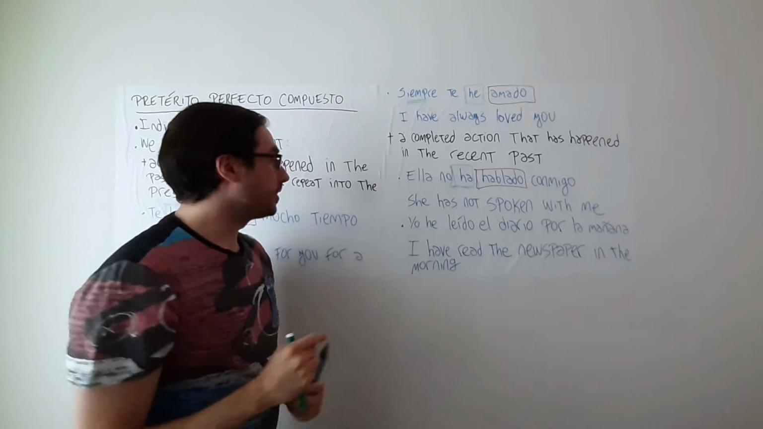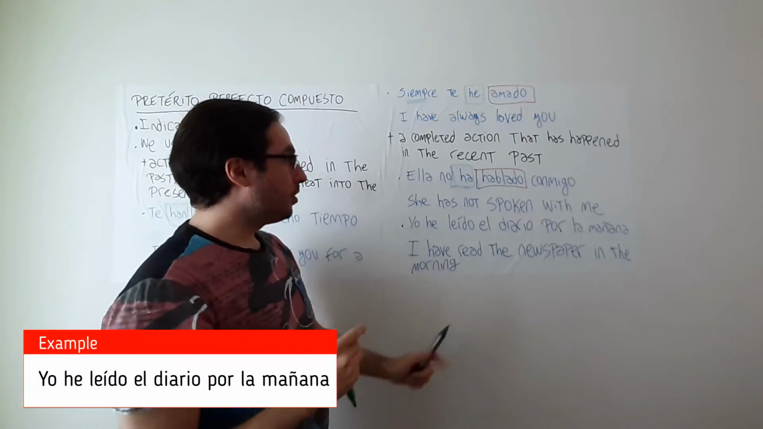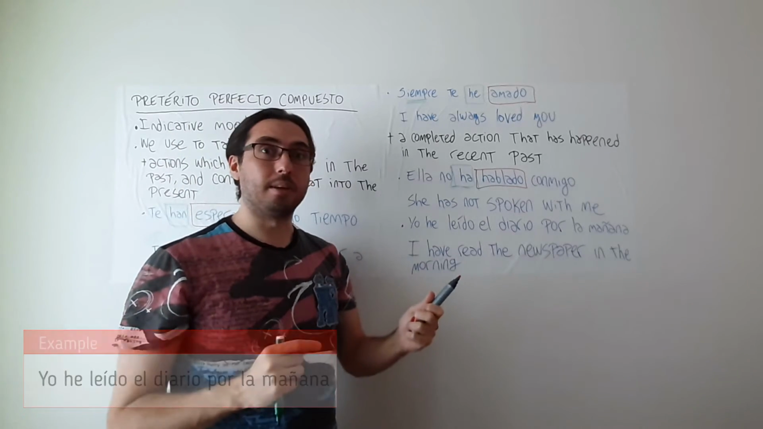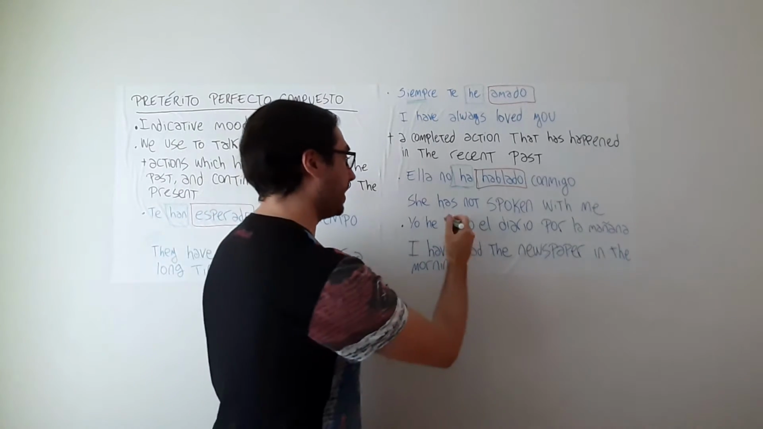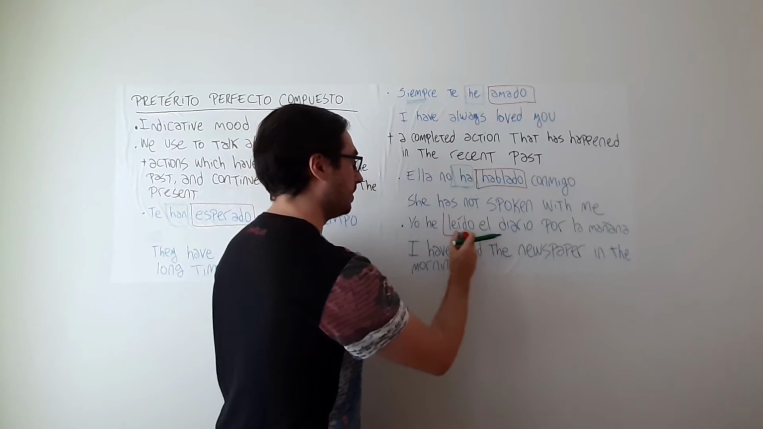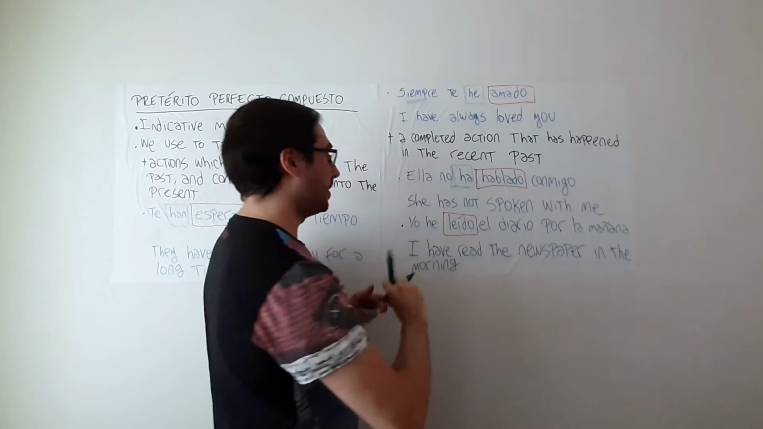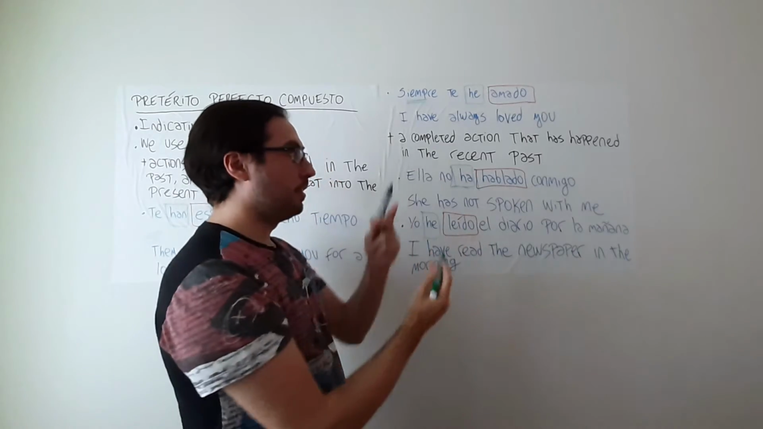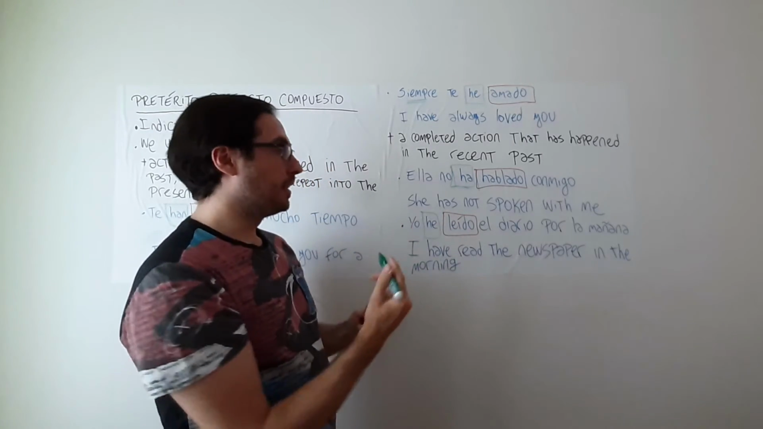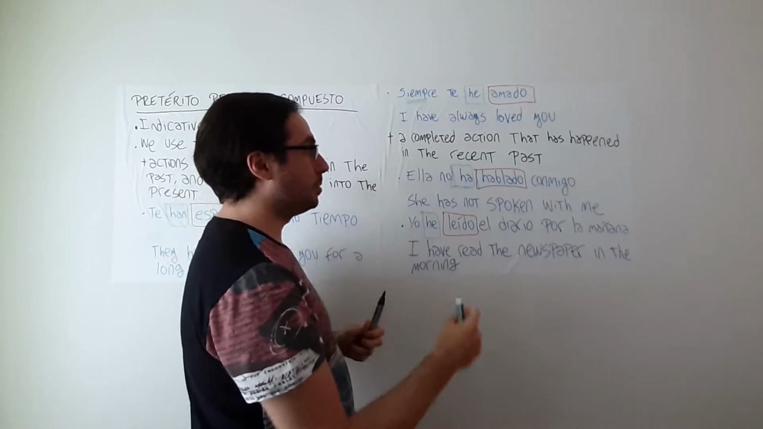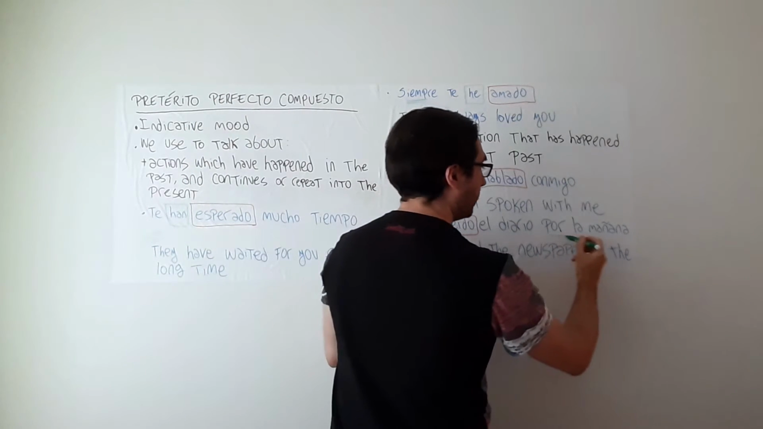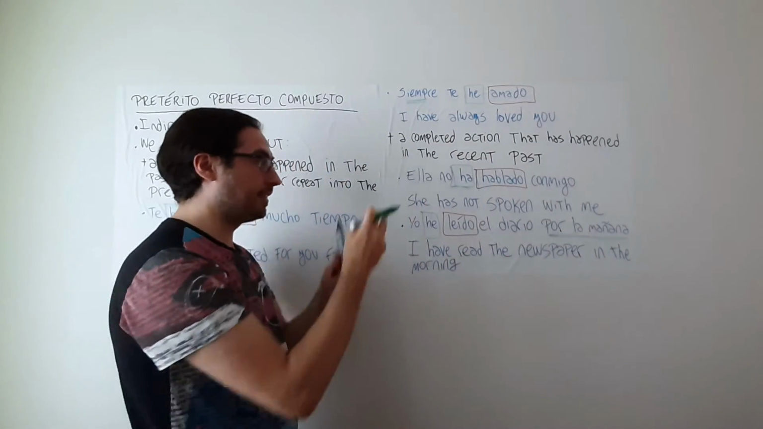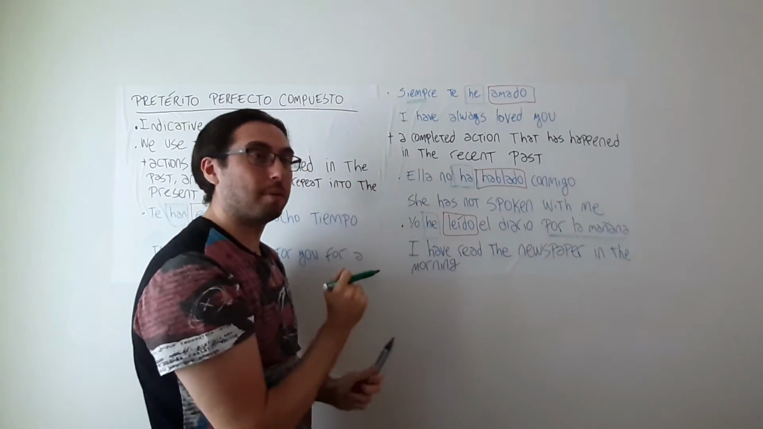Another example for this category, yo he leído el diario por la mañana. I have read the newspaper in the morning. So here, our action is leído. We have again he as our indicator that this is a recent action, and in this particular example again we are talking about in the morning, so a more clear indicator again that this is actually something that has recently happened.